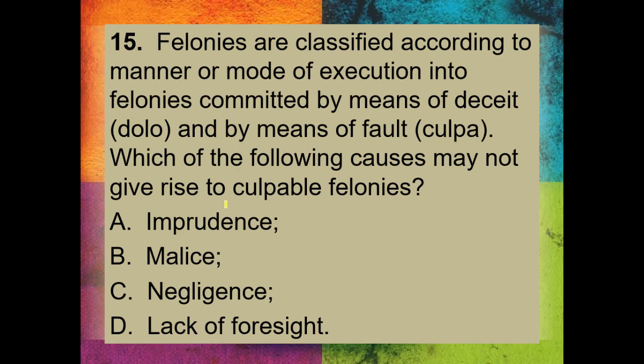Felonies are classified according to the manner or mode of execution into felonies committed by means of deceit or dolo and by means of fault or culpa. Which of the following cause may not give rise to culpable felonies? Alin dyan hindi element ng culpable felony? And that is, of course, malice. Because malice is part ng dolo or deliberate intent or deceit. No, malice. Okay, so I think that's the last one.